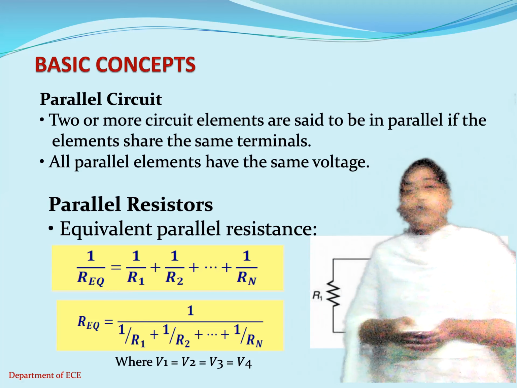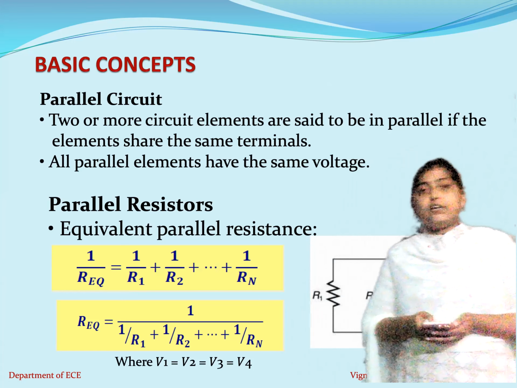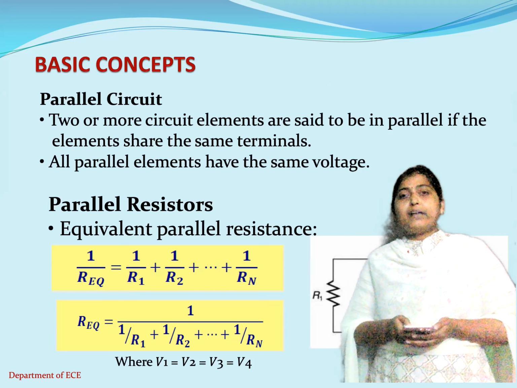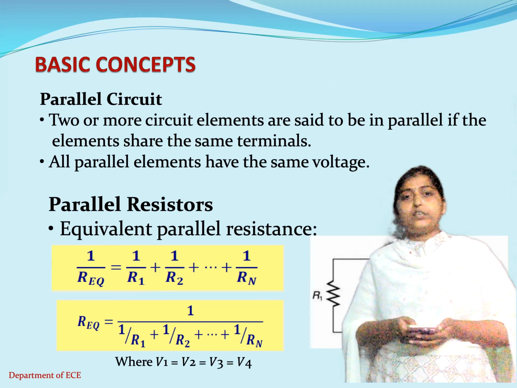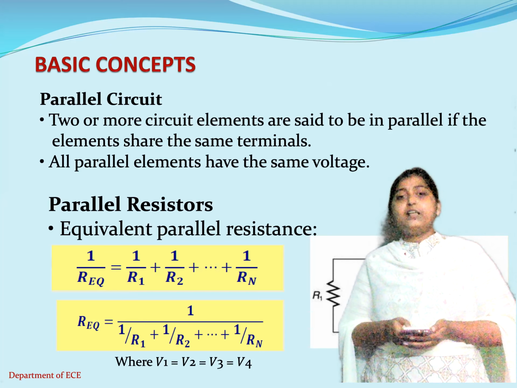If all the resistors are connected in parallel, how do we calculate the parallel combination of resistances? The equivalent parallel resistance is given by 1/R equivalent = 1/R1 + 1/R2 + so on up to 1/Rn. R equivalent is the total equivalent resistance when resistors are connected in parallel.